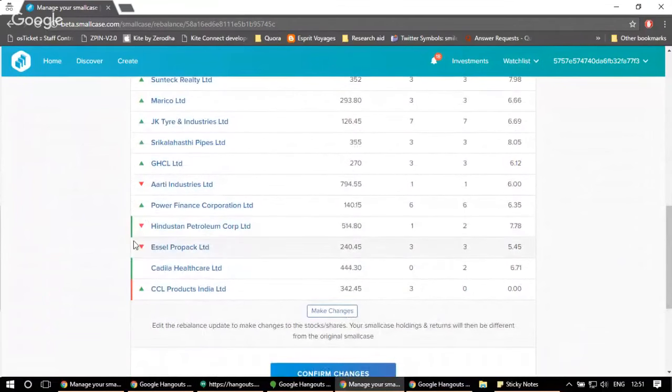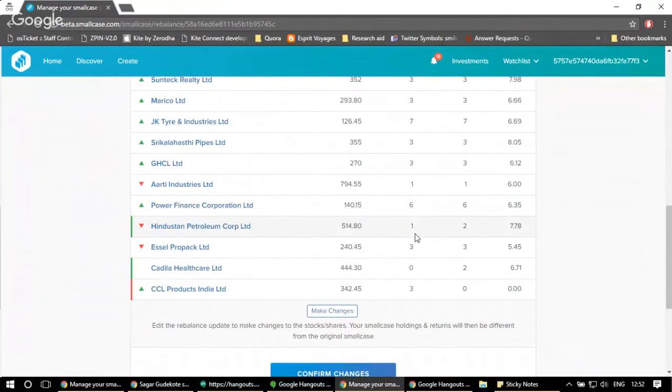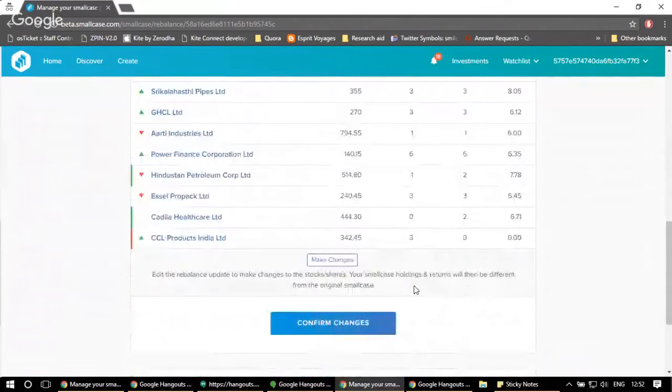Similarly, if you see a green line in front of a stock, it means that the number of shares for that stock is going up. So you can see that Hindustan Petroleum, the number of shares is growing from 1 to 2. You can see that Cadila Healthcare, for which you don't hold any stock, the number of shares is increasing to 2. That is, this stock is actually added to the small case. And you can see that CCL Products, the number of current shares is 3, and it's becoming 0. That is, this stock is getting dropped from the small case. So I can quickly just browse through all the changes that would be happening.